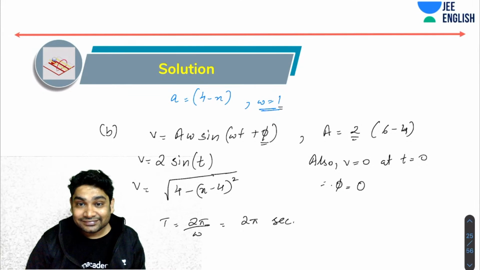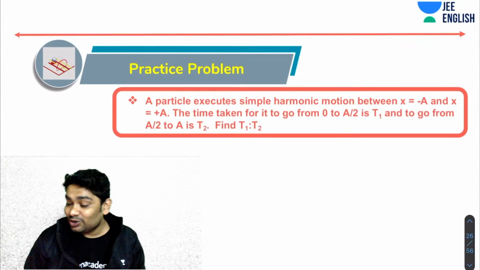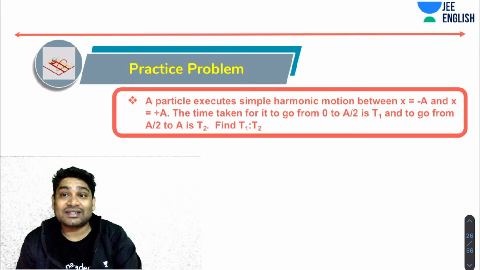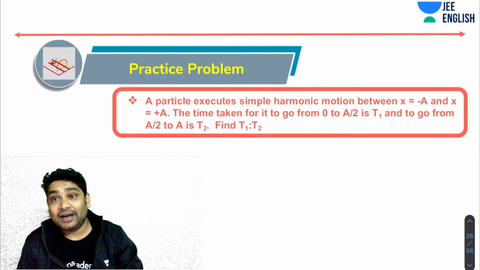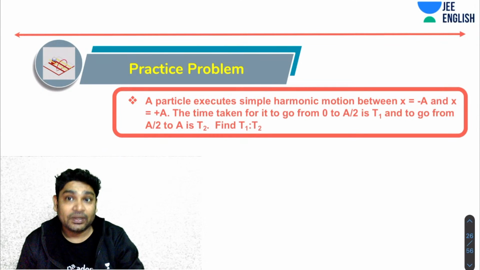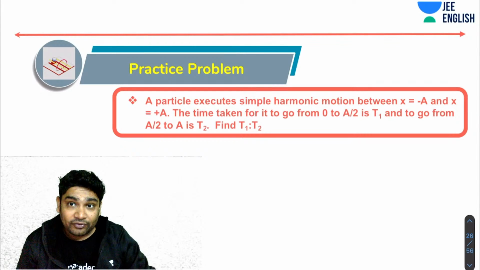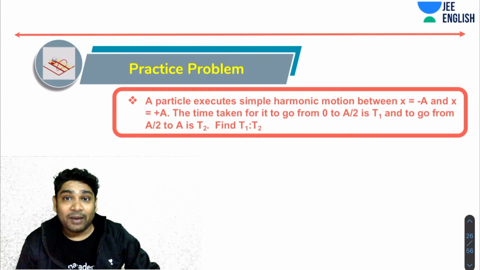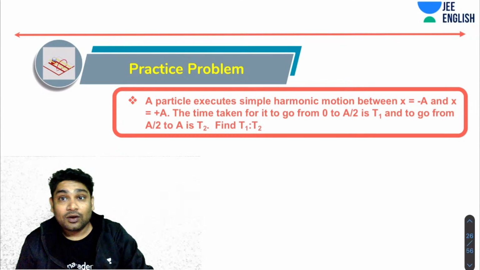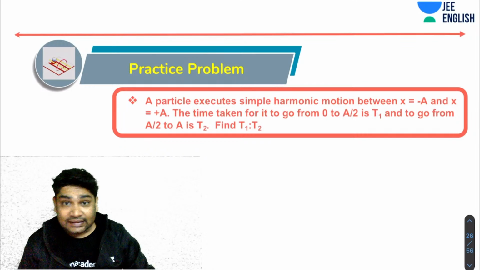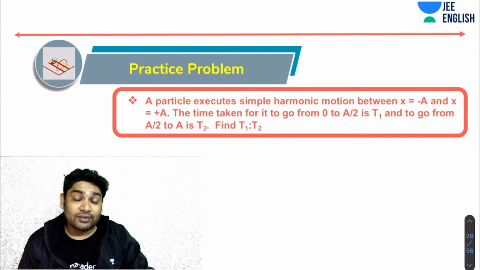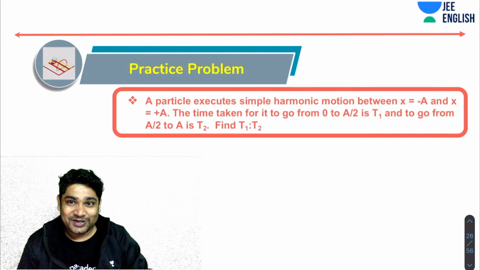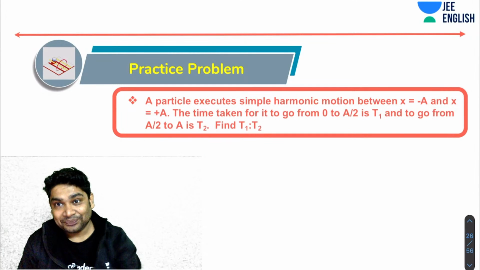All right. So let's try one more problem. You've been told a particle executes simple harmonic motion between x equals minus a and x equals plus a. The time taken to go from 0 to a by 2 is t1, and that to go from a by 2 to a is t2. Find the ratio of T1 is to T2. Again, this is a standard result which you can even memorize after you calculate. We use this a lot.